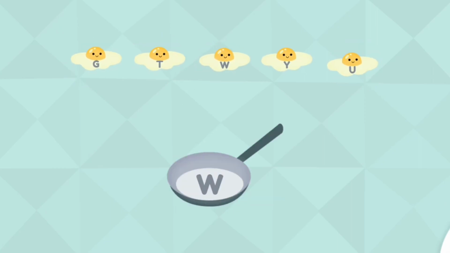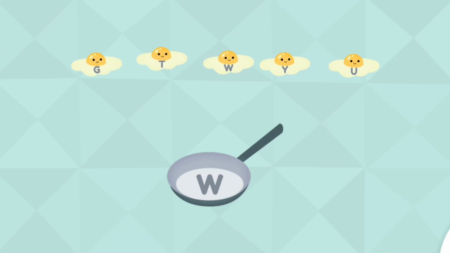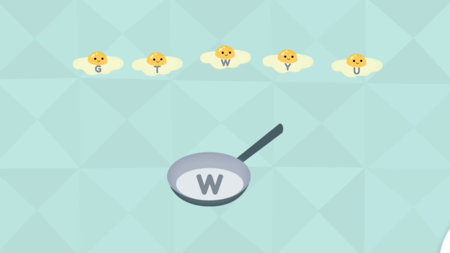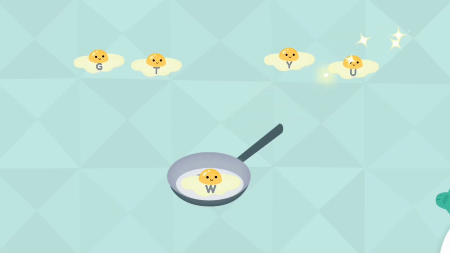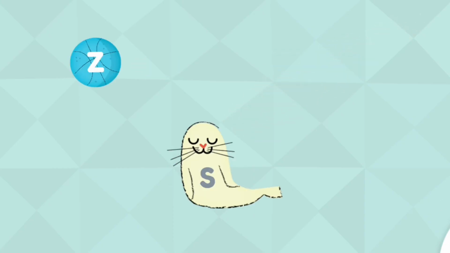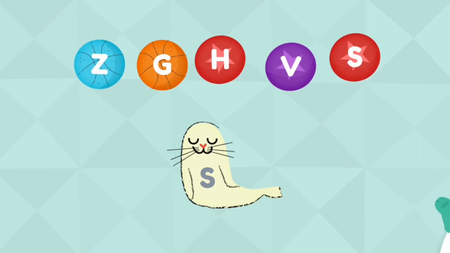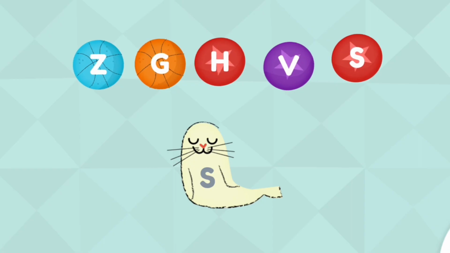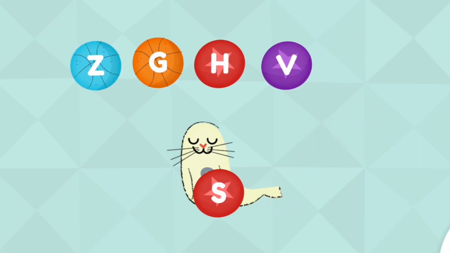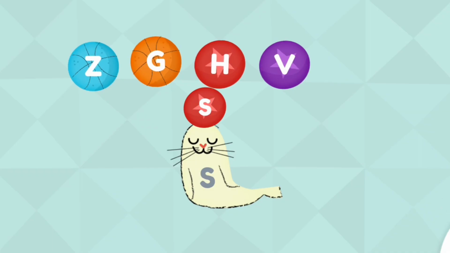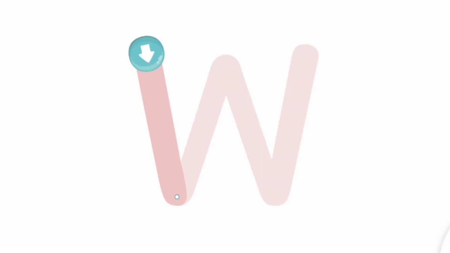Put the egg with the letter W in the pan. W. Awesome! Give the ball with the letter S to the seal. S. Cool beans! Trace the uppercase letter W.